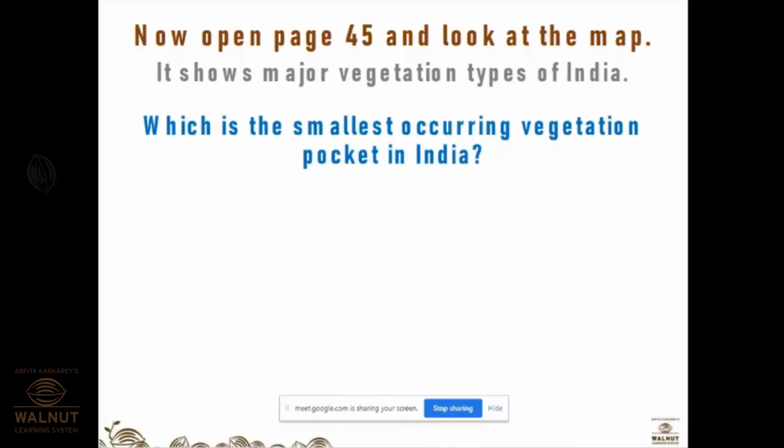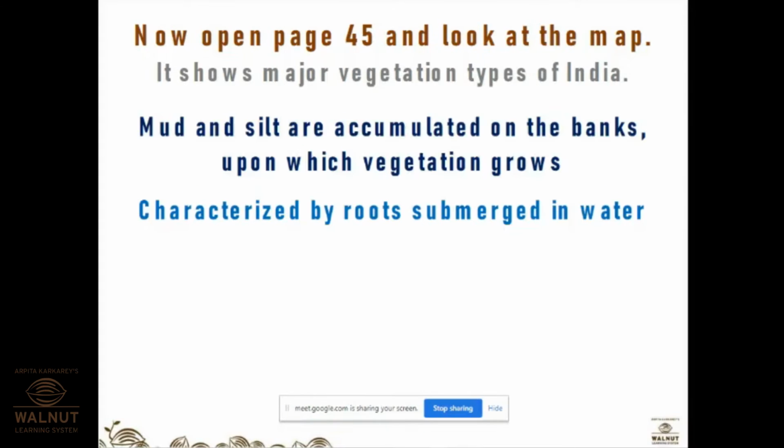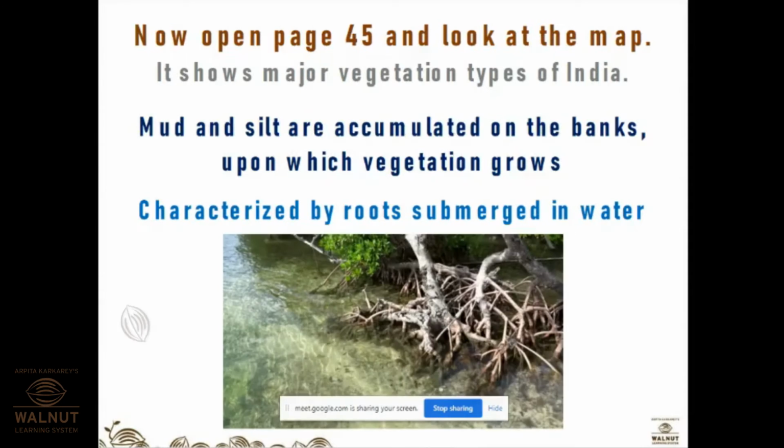Okay. Now, which is the smallest occurring vegetation pocket in India? It's a mangrove forest. The next type. Okay. Mud and silt are accumulated on the banks upon which vegetation grows, characterized by roots submerged in water. The best example you can see is the Sundarbans in West Bengal. See, this is how they look.